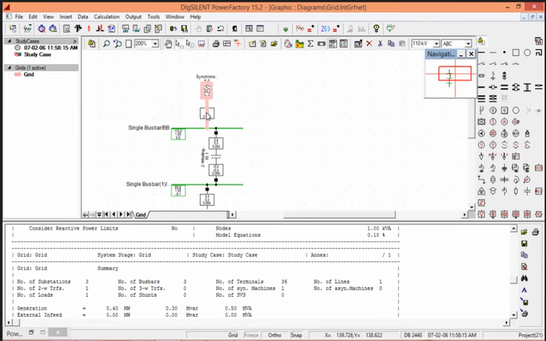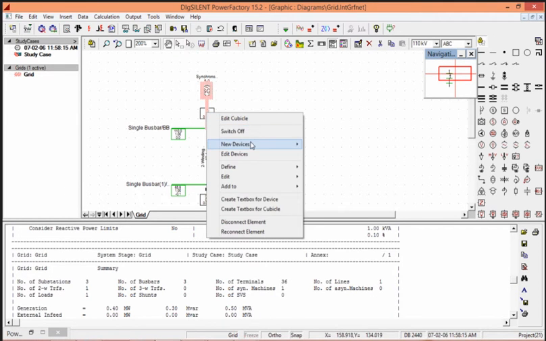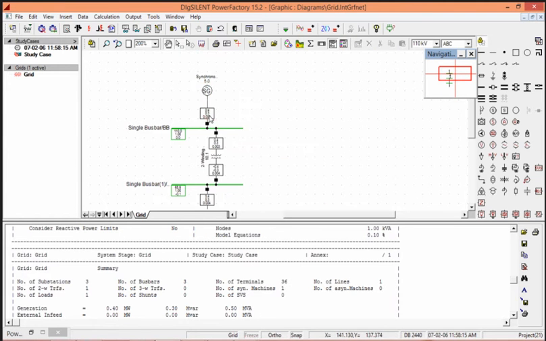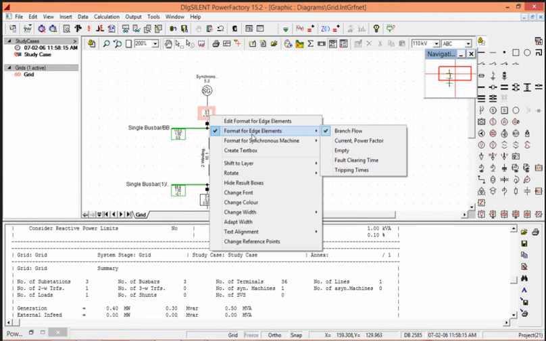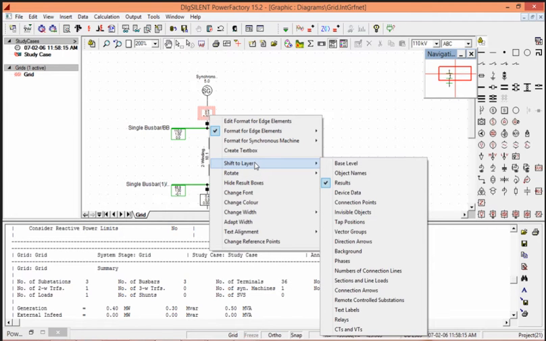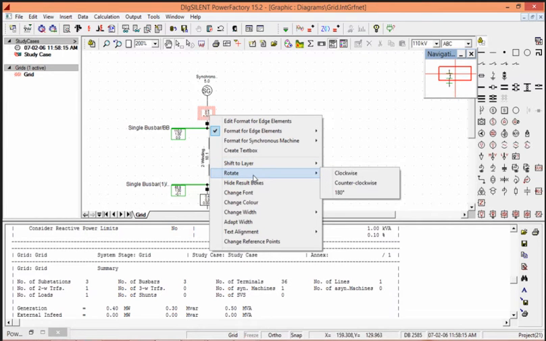Likewise, we can change our results from different, like branch flow, current power factor. If we want to set it at empty, we can give it. Fault clearing time we can define. Tripping time can also be defined, or we can create some text box. We can shift layer for different interconnections. We can rotate.